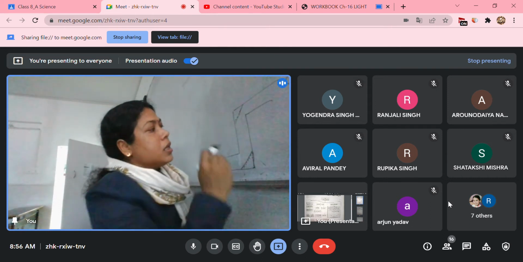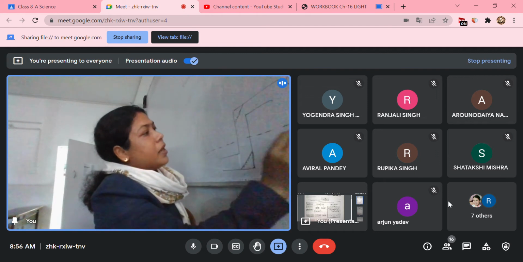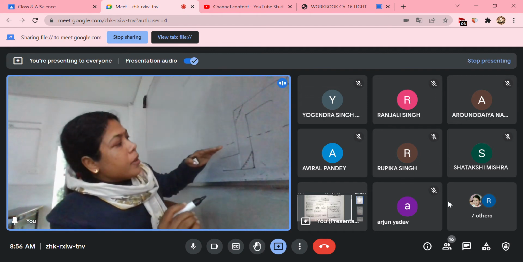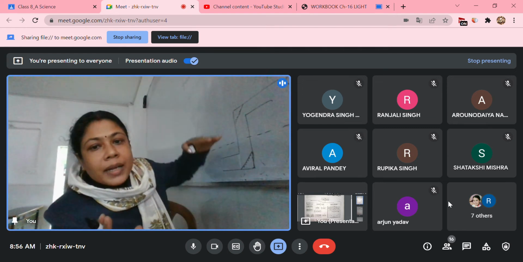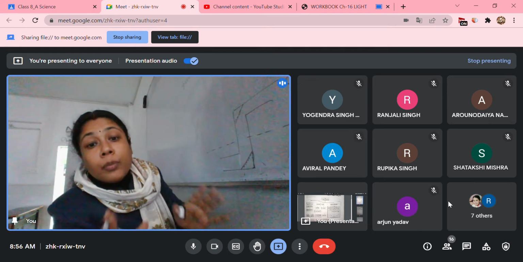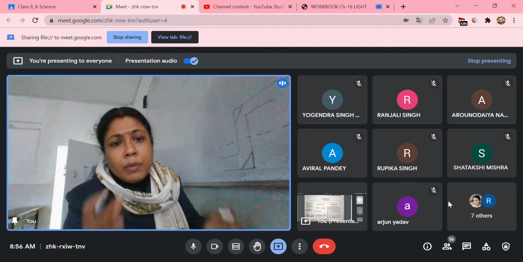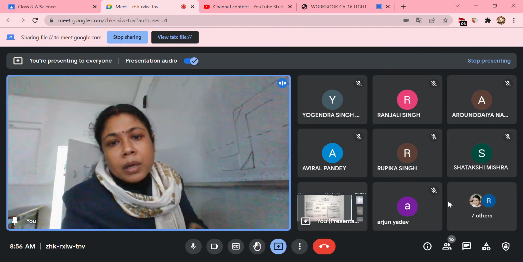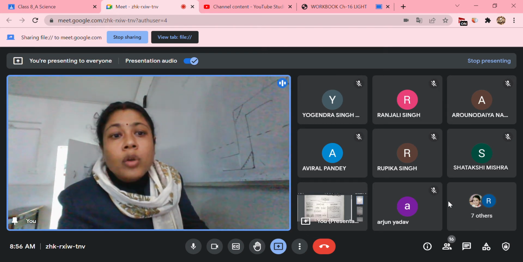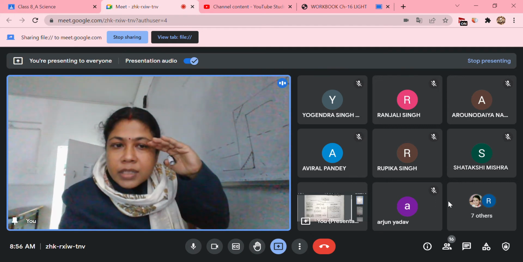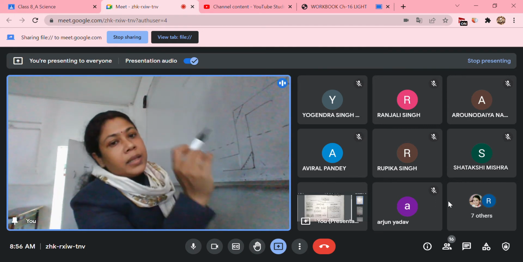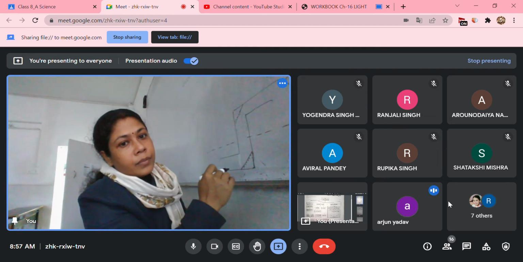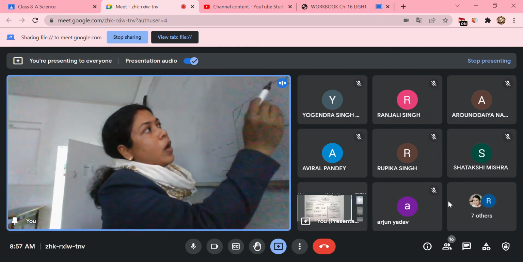So what will happen if any object is outside? Suppose a tree is there. With the help of a periscope, we are able to see objects that are above our vision. We are not able to see them for some reason. Maybe we are inside a bunker, a tanker, or a submarine. That is, our sight is blocked. So how are we able to see? We are able to see with this periscope instrument.